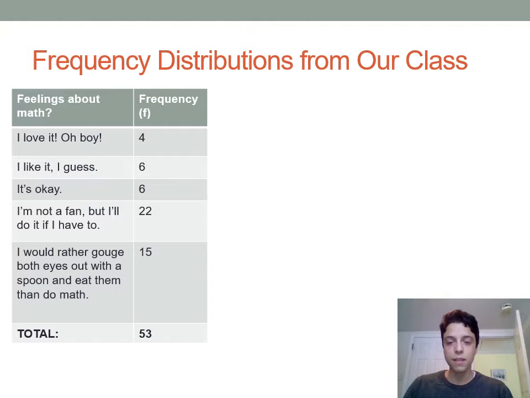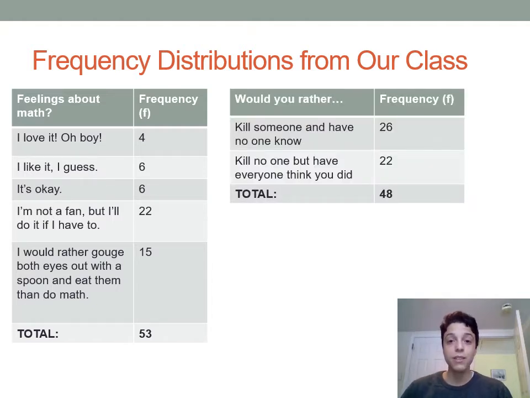Just a couple more fun examples here. Would you rather kill someone and have no one know, or kill no one but have everyone think you did? And here, 26 people in the class answered that they would rather kill somebody and have nobody know. 22 people answered that they would rather kill nobody but have everybody think they did. And that means that 48 people total answered the question in this survey.